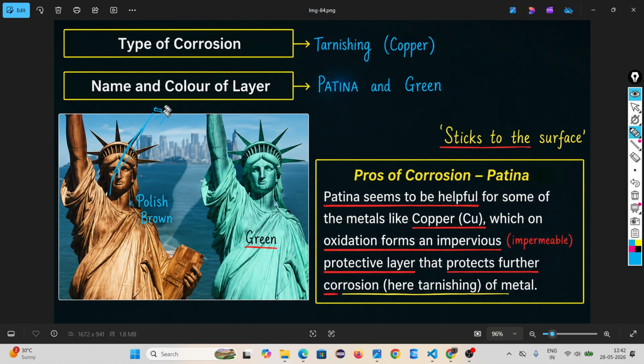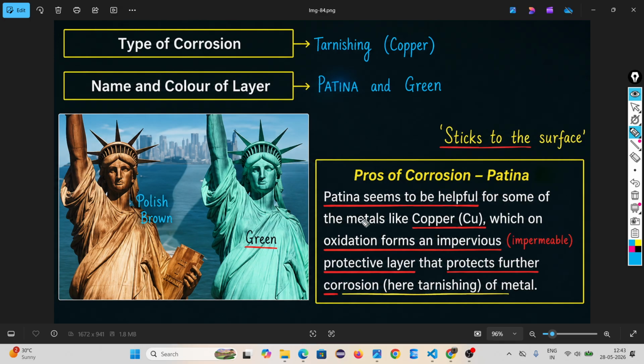This is the real copper and this is the tarnishing. It provides advantages. It is called patina, and the color is green. The name of the outer covering is patina and the color of the layer is green.